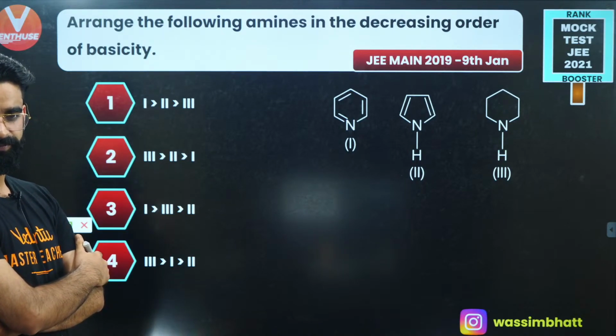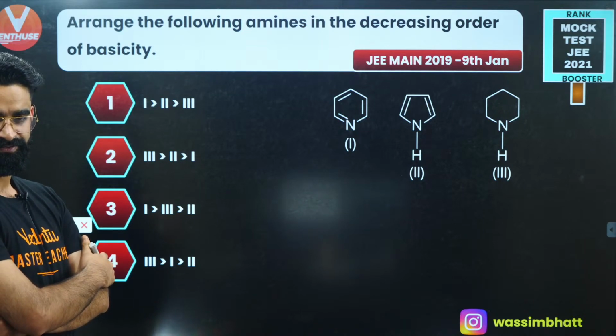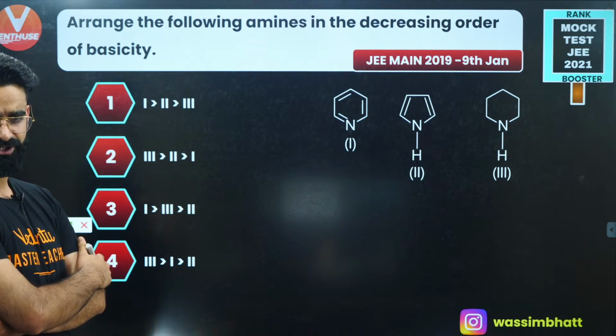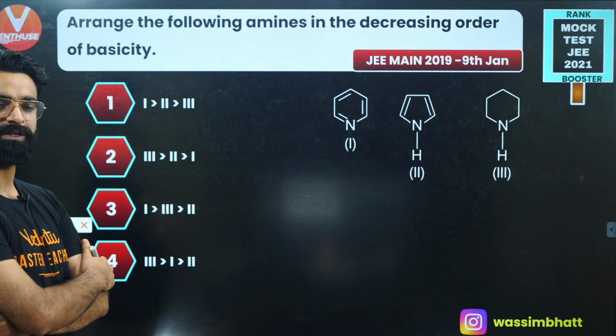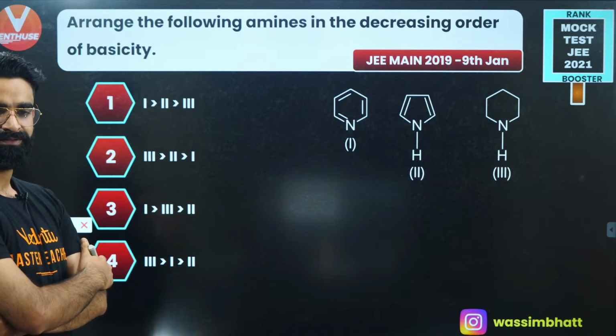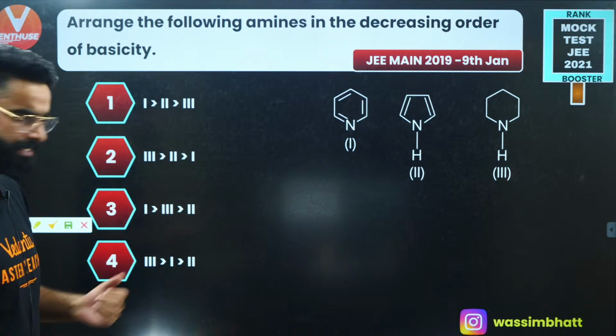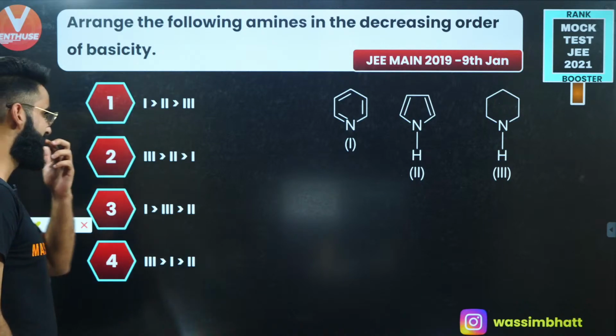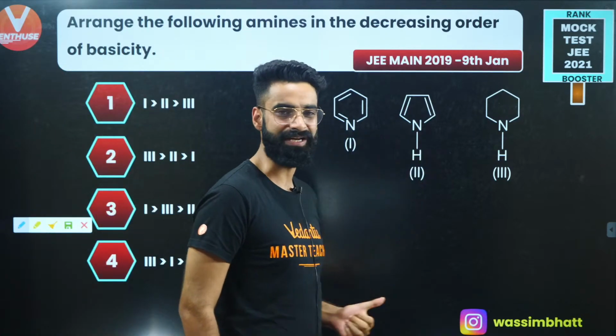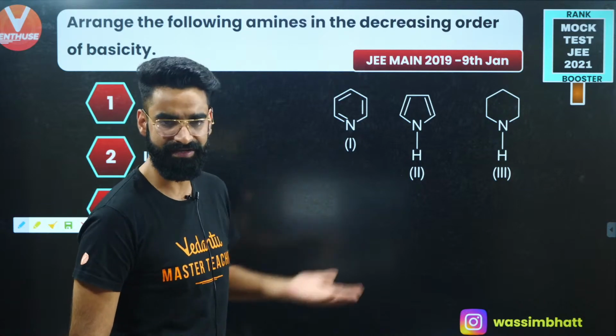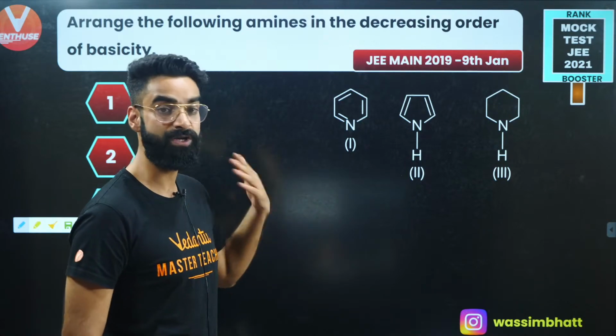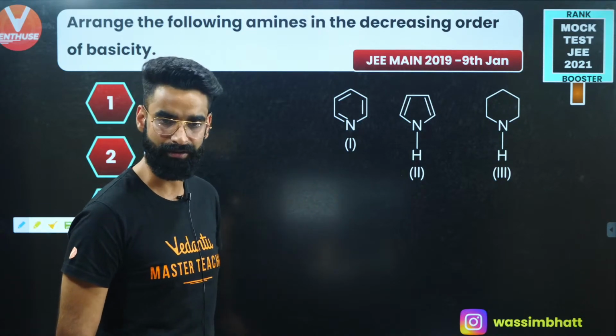Well, people are saying it should be option D. Well, some are saying option 2 is the correct one. What about the rest? Okay, so let's see what the correct option should be. Basically, we are supposed to arrange them on the basis of their decreasing basicity. So we are supposed to check which one is the maximum basic among all, right?